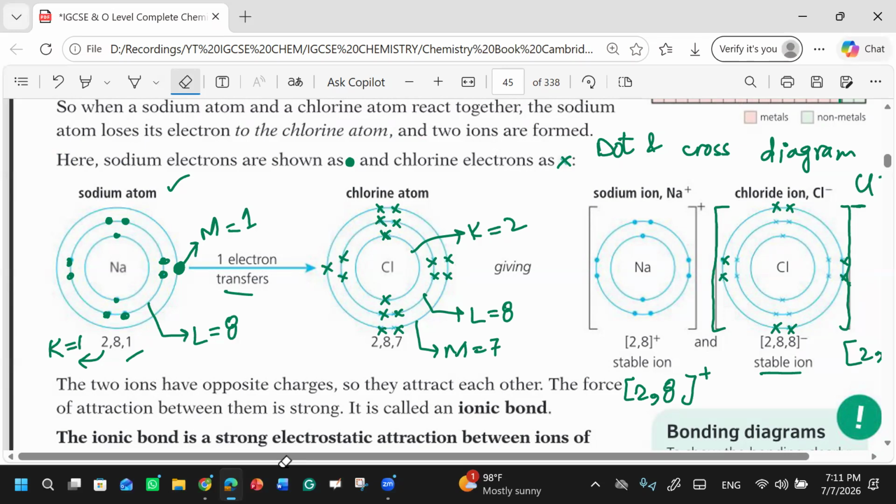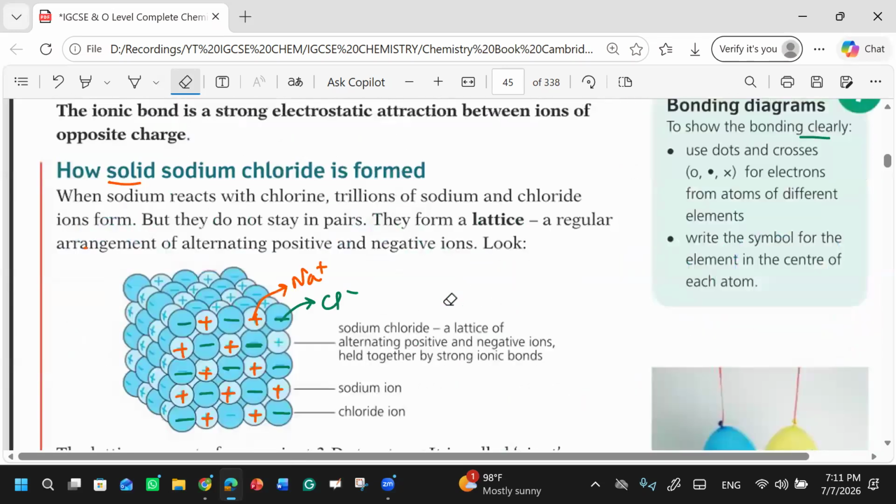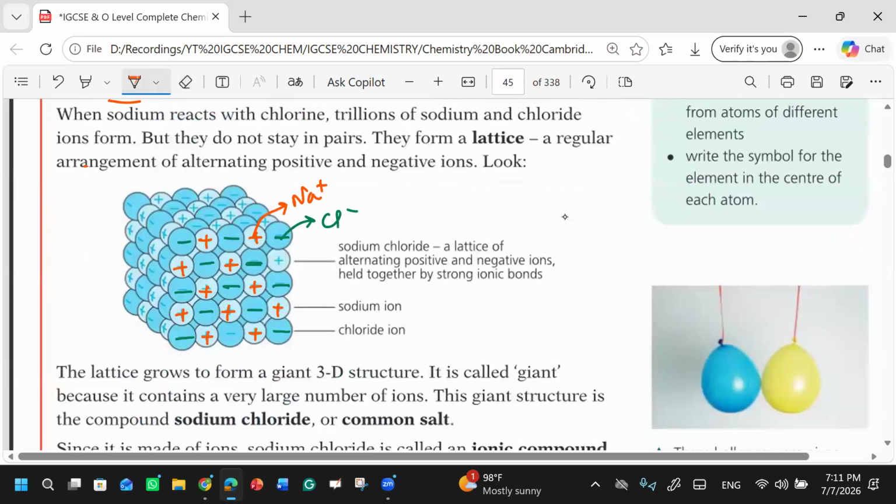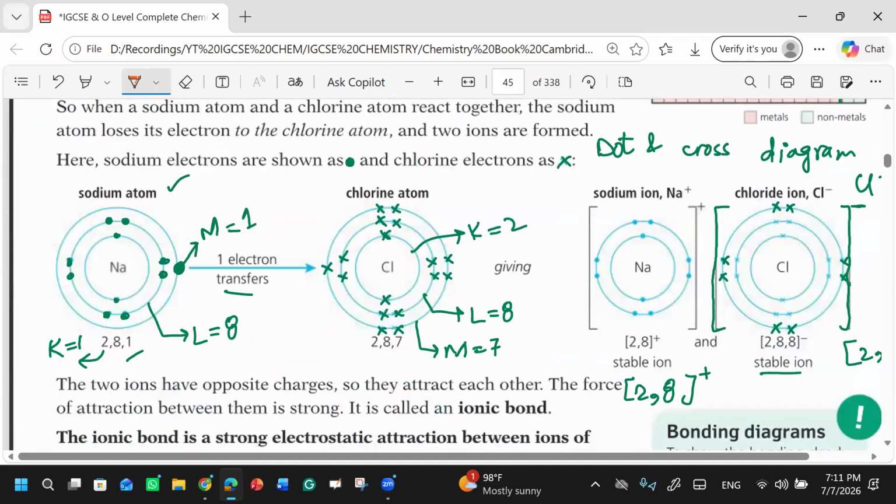Always remember that if you have a species like sodium and you make its ion, it will be smaller in size. But if you have chlorine, any negative ion gaining electrons, it will be bigger in size. Why are positive ions smaller in size? Because they lose electrons, so now there are fewer electrons.